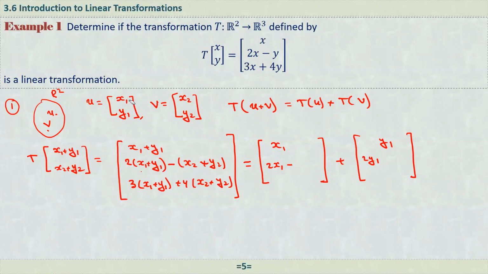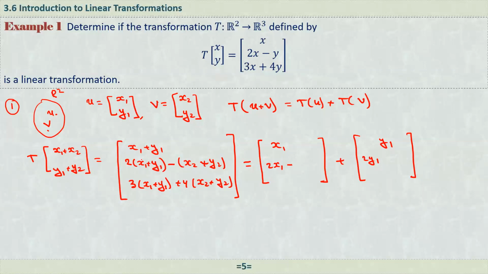So here we have x1 plus x2, and this should be y1 plus y2. So it's x1 plus x2, y1 plus y2.